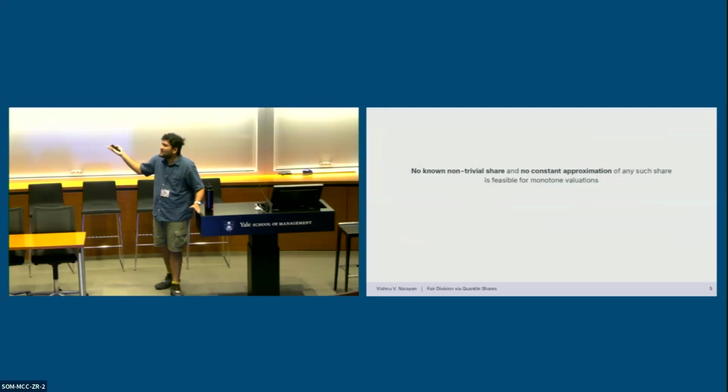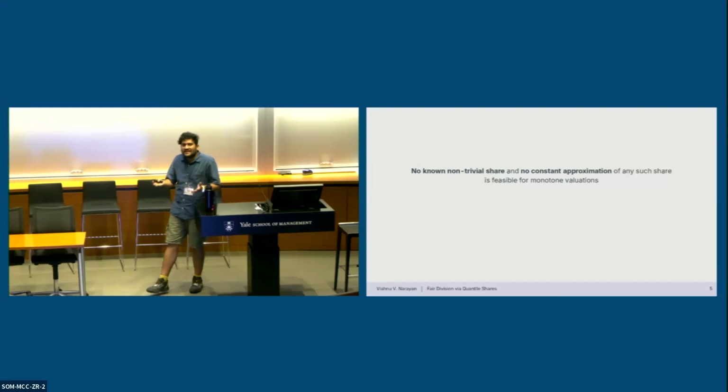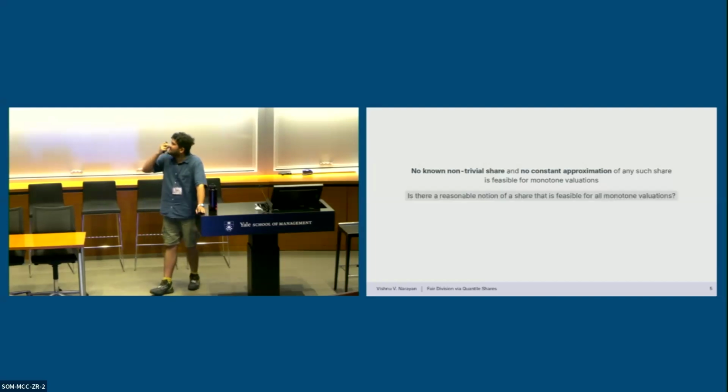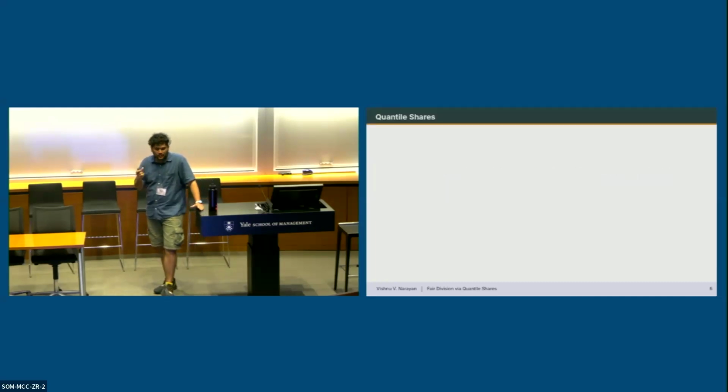So this raises the question, by contrasting this with the picture for EF-based fairness, where in that case we have many fair notions that are feasible for monotone valuations, but here no known non-trivial share and no constant approximation of any such share is feasible. So the question we ask is: is there a reasonable notion of a share that is feasible for all monotone valuations? And we're going to introduce one.